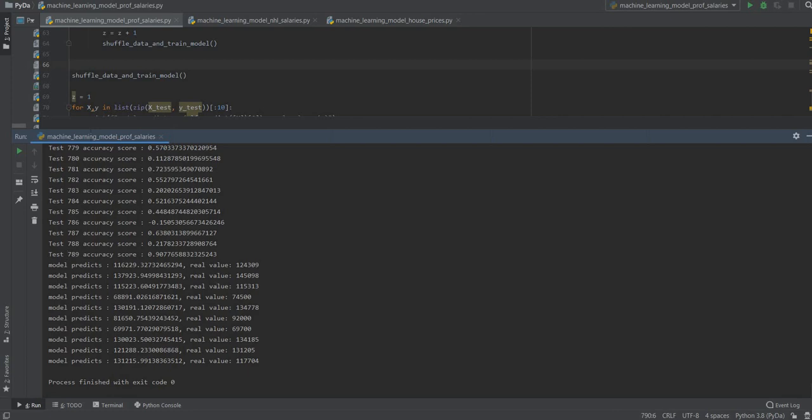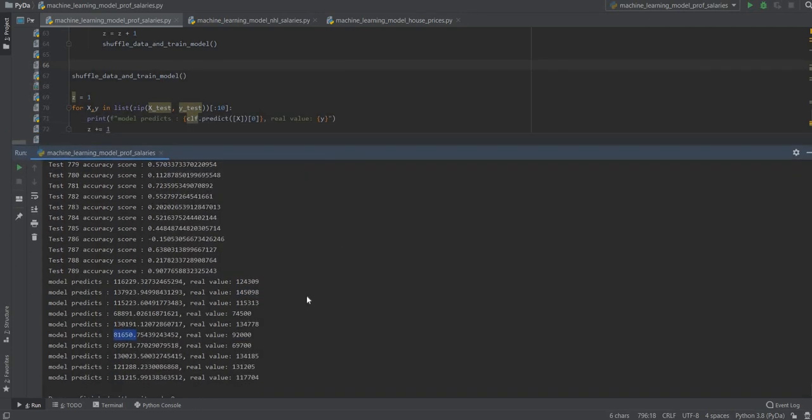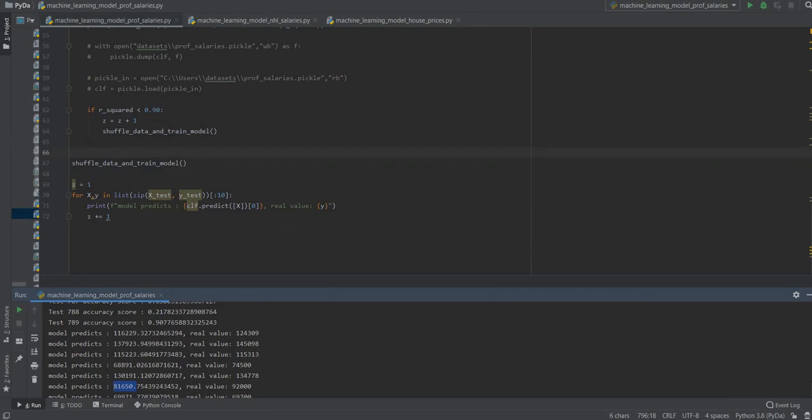If we have a look, we can see it predicted 116,000 while the salary was 124,000, which is not that far off. 137,000, 145. Here it's very close. What's this? About $100, $90 out. Not that bad.